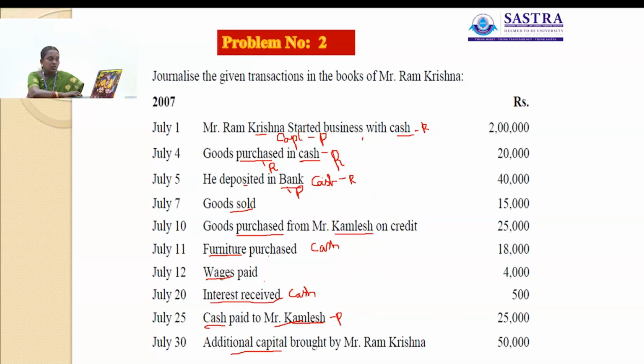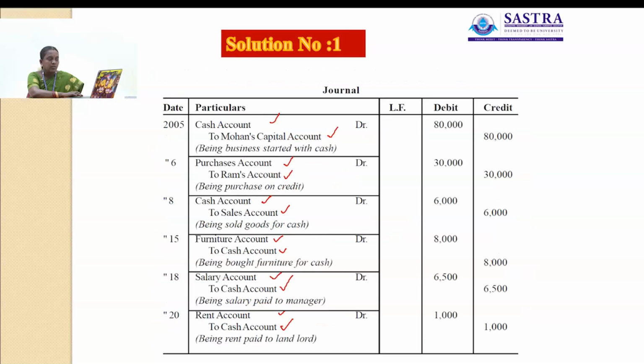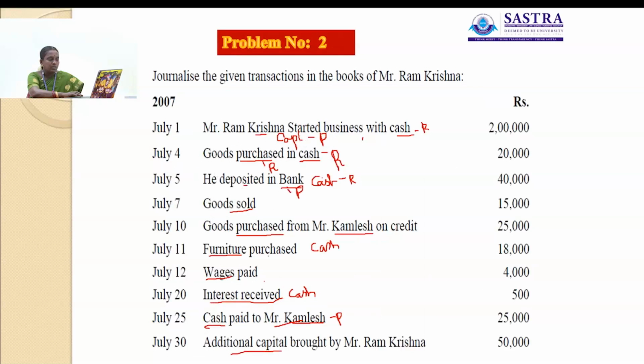July 7, goods sold rupees 15,000. 10th, goods purchased from Kamalesh on credit rupees 25,000. 11th, furniture purchased rupees 18,000. 12th July, wages paid rupees 4,000. July 20th, interest received rupees 500. July 25th, cash paid to Kamalesh rupees 25,000. July 30th, additional capital brought by Ram Krishna rupees 50,000.